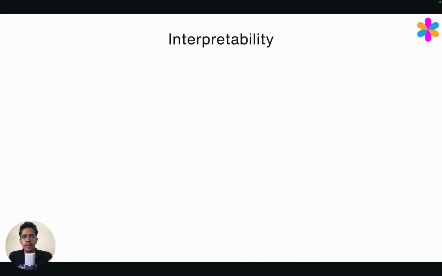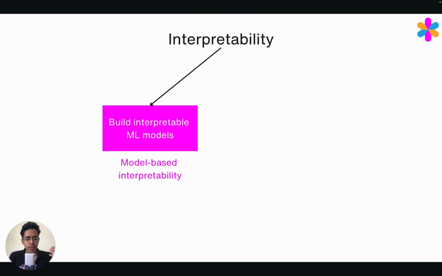So the concept of interpretability itself, we can look at it from two angles. Firstly, we could build a completely interpretable model. Even if the accuracy is compromised, if these models can maintain high interpretability, it's called model-based interpretability. So these models are inherently interpretable. Linear regression, logistic regression, decision trees, etc. are examples of inherently interpretable models. We'll come to that in detail in a few moments.